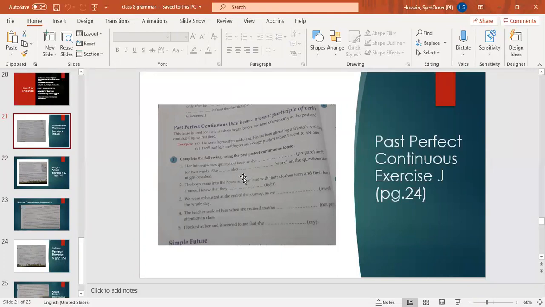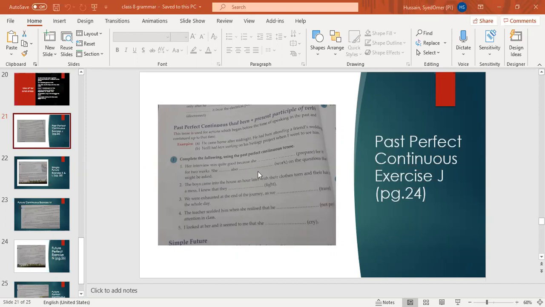In past perfect continuous, now students, I have told you to remember the formula of past perfect. In past perfect, we are putting had, okay, and in perfect continuous, we are putting been. There should be no noise at your back. Be very careful in that.